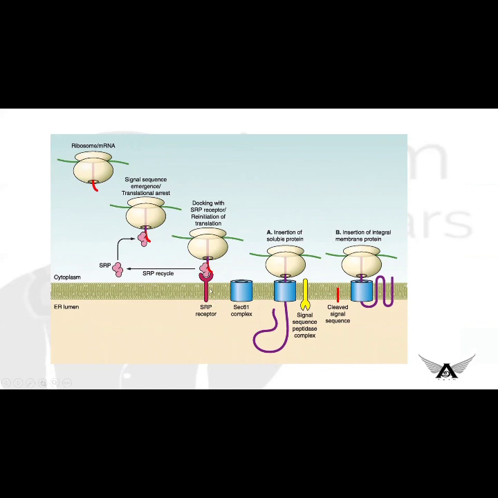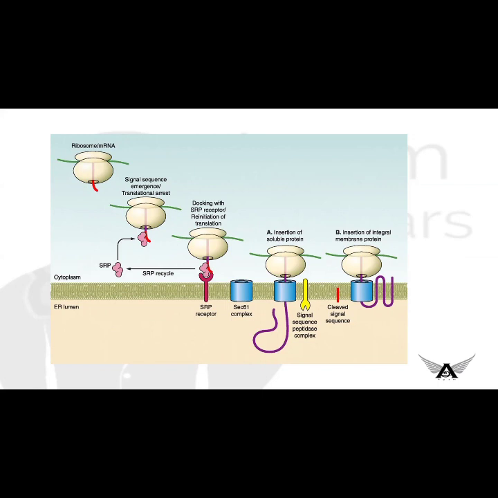Once it reaches the endoplasmic reticulum, the block is removed, so that further protein synthesis occurs in the endoplasmic reticulum. When the signal sequence is cleaved by the signal peptidase, the protein is transported to the lumen of the endoplasmic reticulum. So this is what the signal hypothesis is.